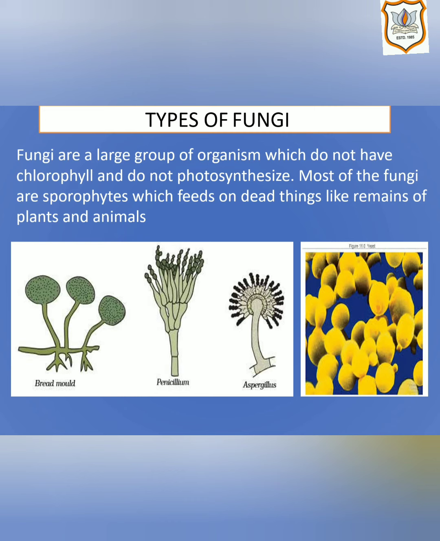Some fungi look like plants but they cannot make their own food like the plants do. Most of the fungi are saprophytes which feed on dead things like remains of dead plants and animals. Some of the fungi are parasites. They feed on living things and cause diseases.